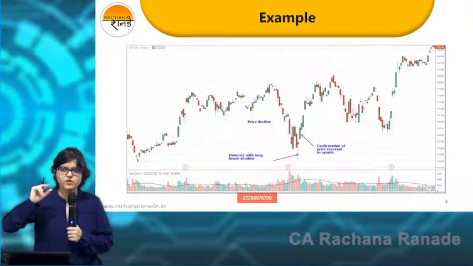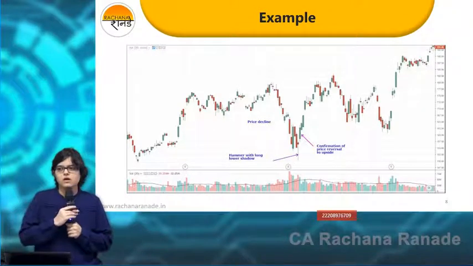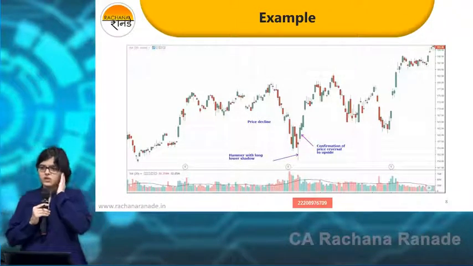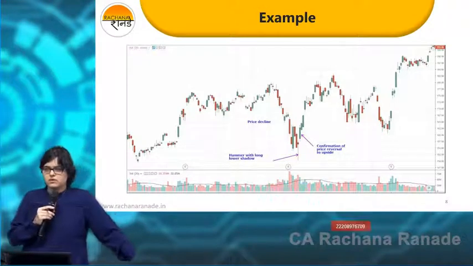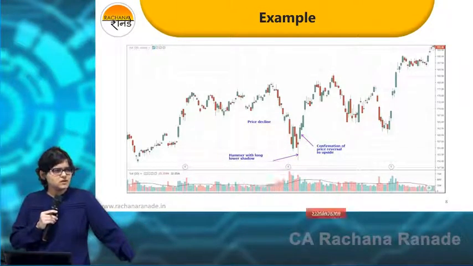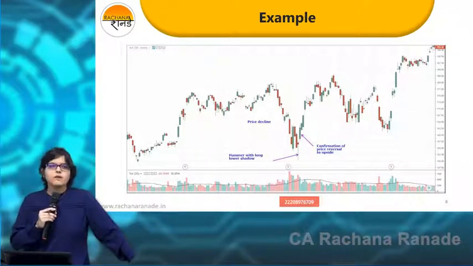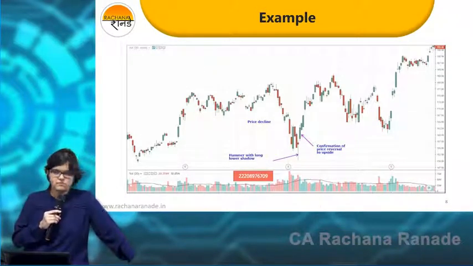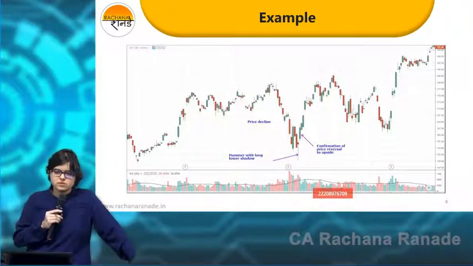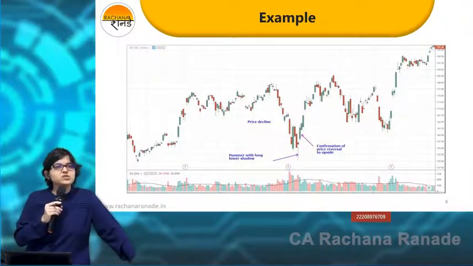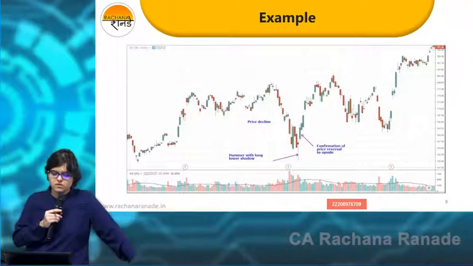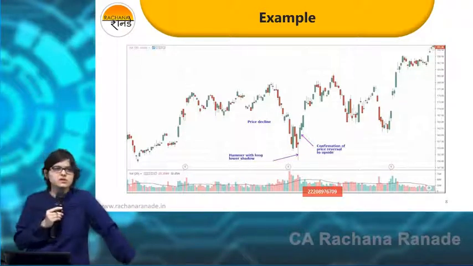So confirmation, in bracket, followed by a big bullish candle. What did I say? Confirmation is to be taken, in bracket, a big bullish candle should be the immediate next candle.